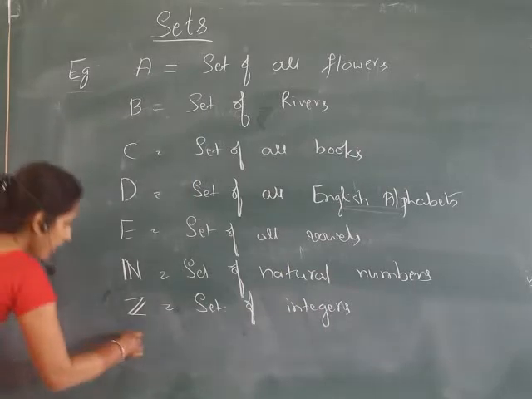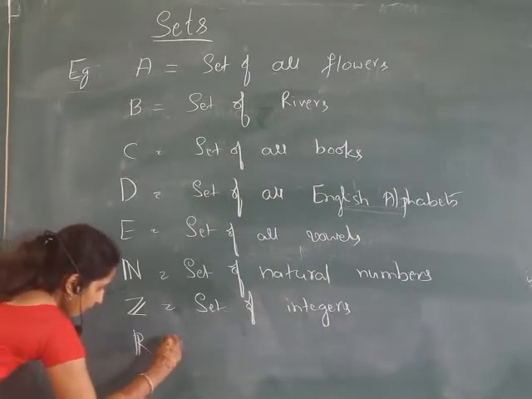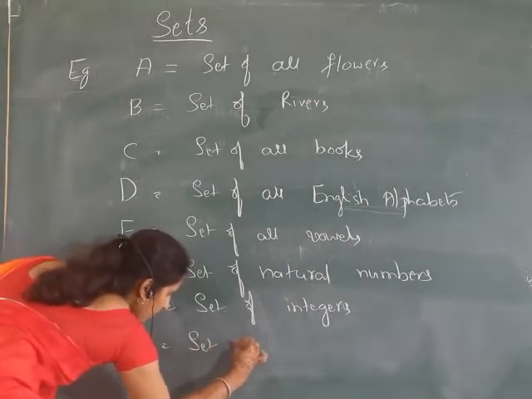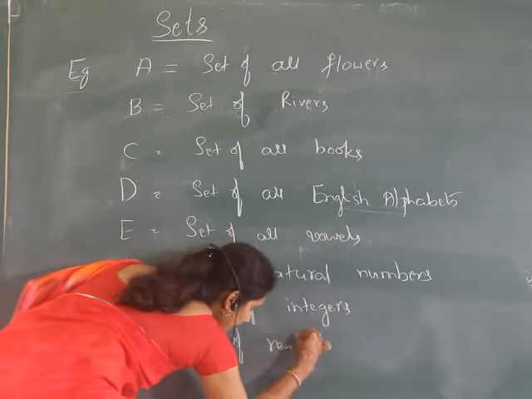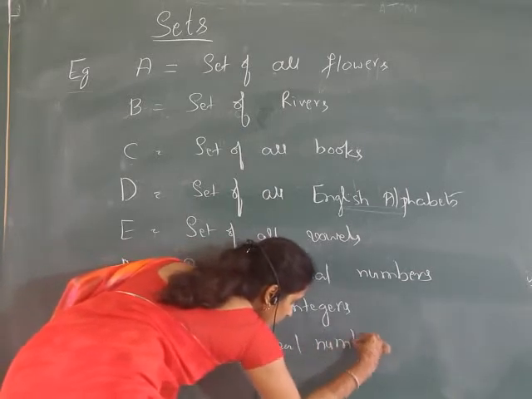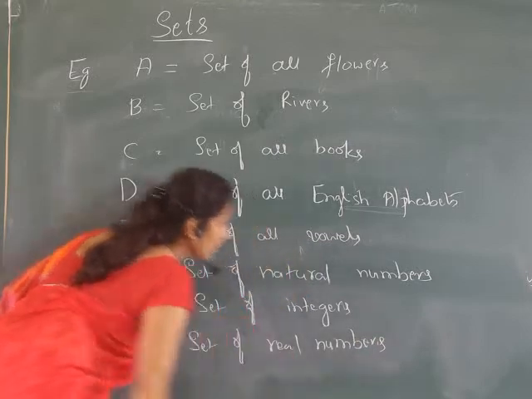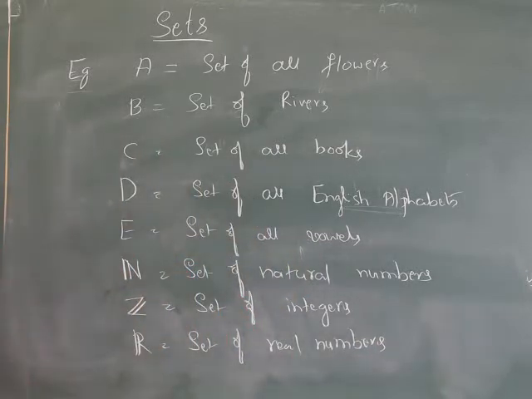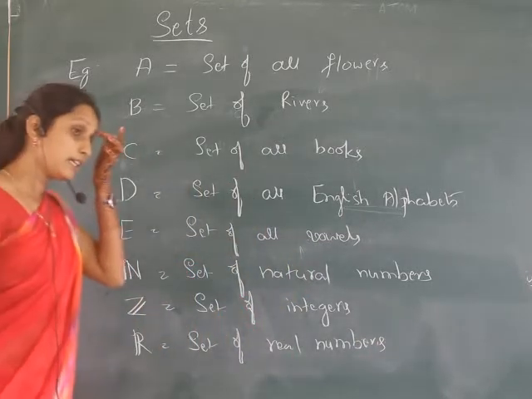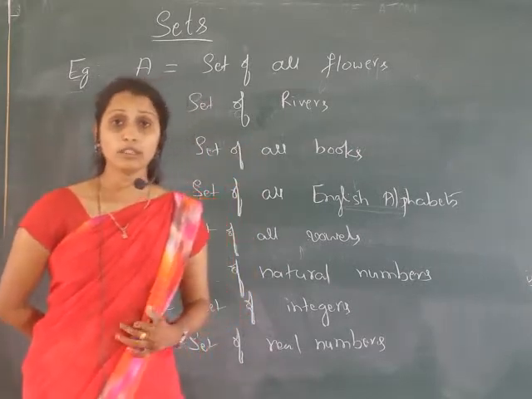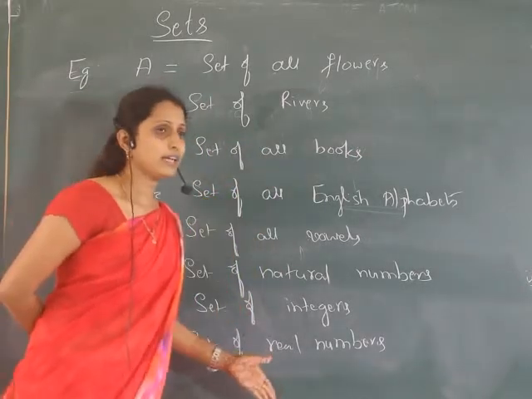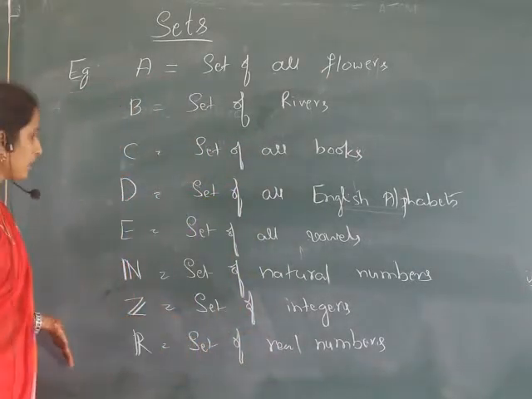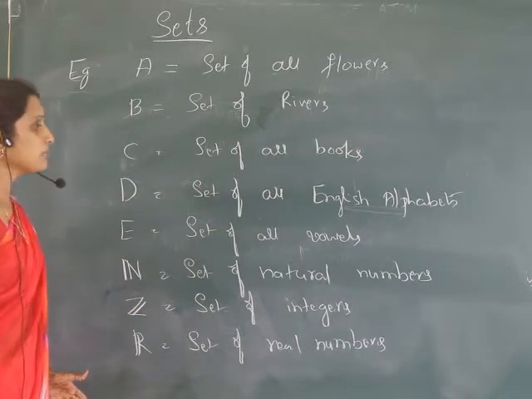Then R, set of real numbers. Or W, set of whole numbers, and Q, set of rational numbers. So these are the examples for a set.